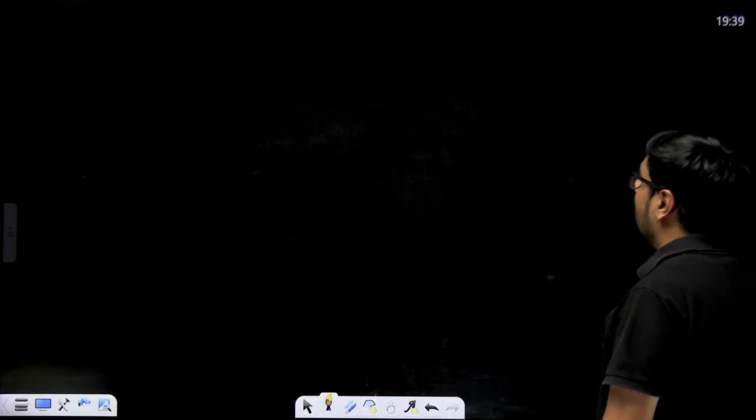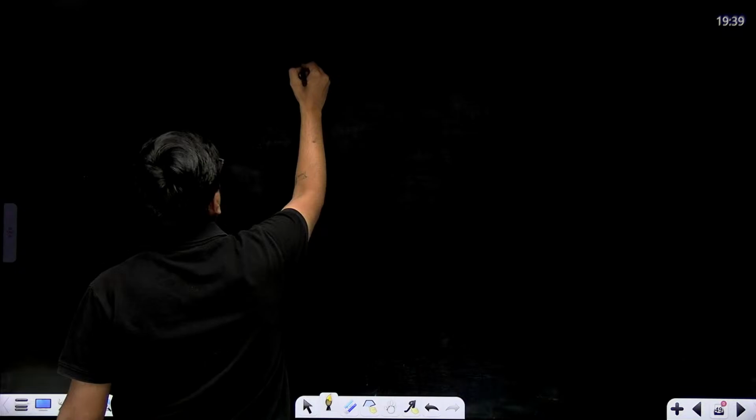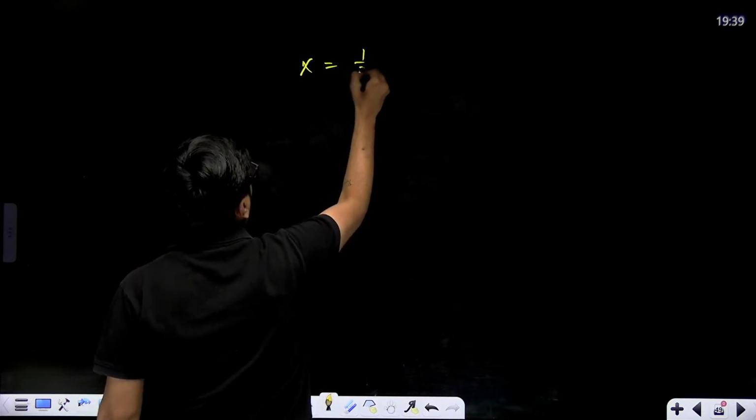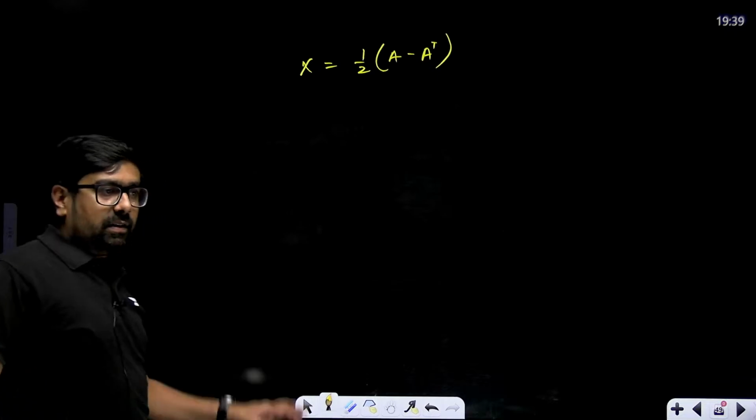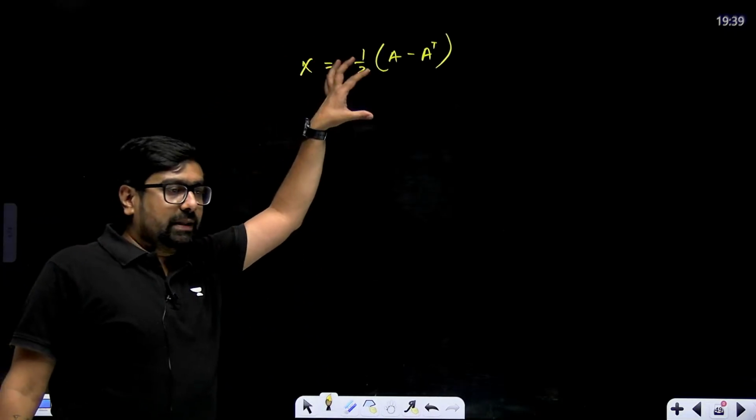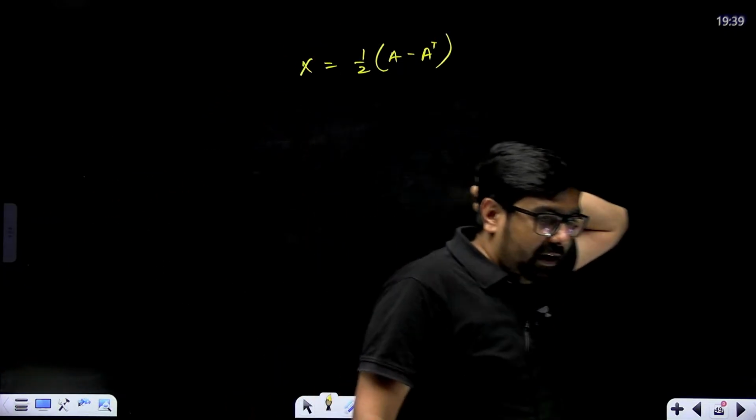Similarly, half of A minus A transpose. So let's say X is equal to half of A minus A transpose. Actually, we don't need half. Just for making the question different, we have added half over here.